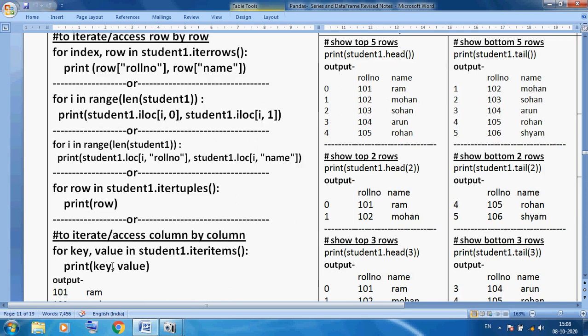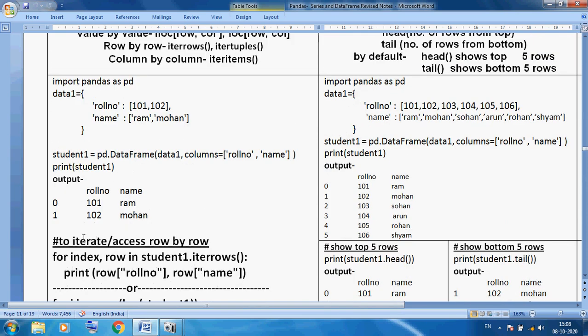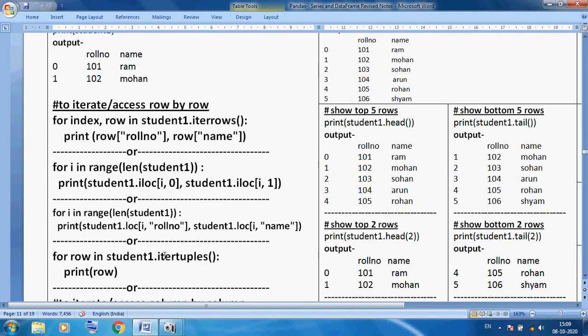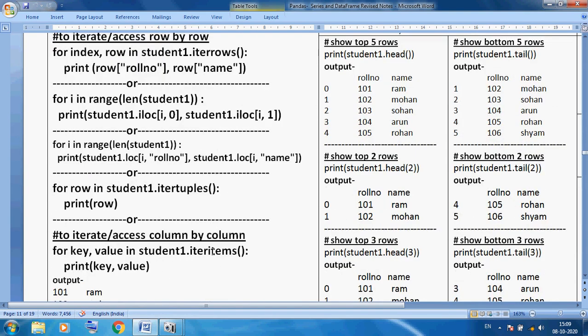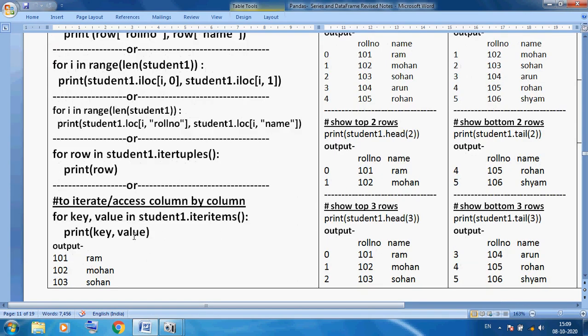Now this is a new thing: we can display first the roll number 101, 102, then the name. So it will display column by column, all of the first column, then the second column data. Here I am using iteritems, key and value. What is the key?